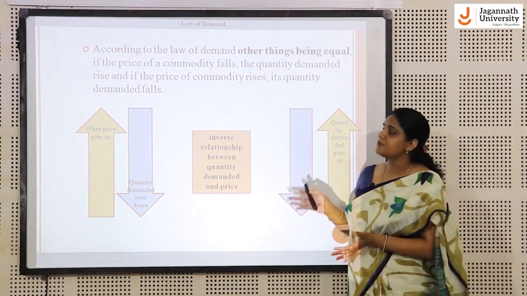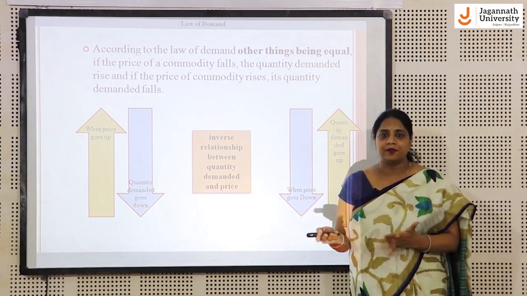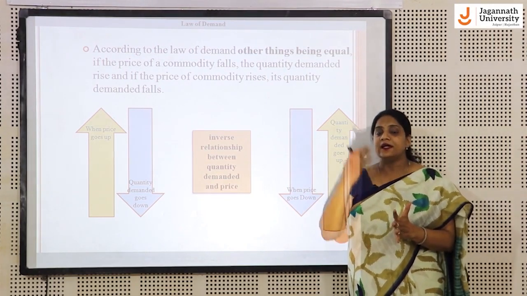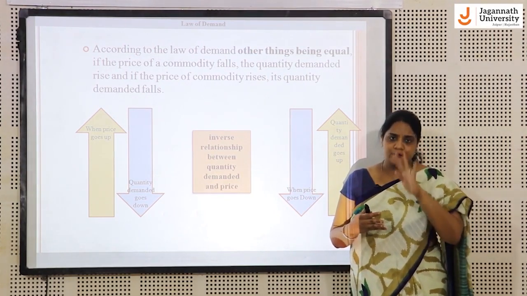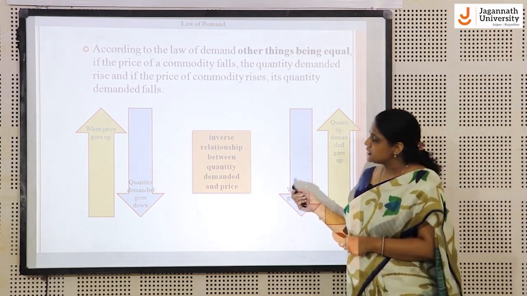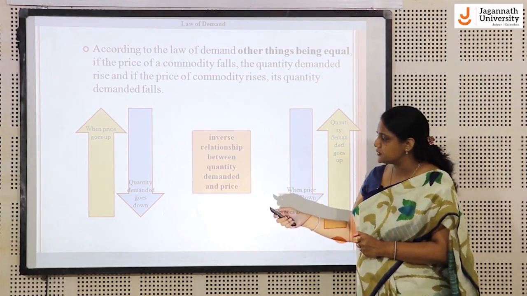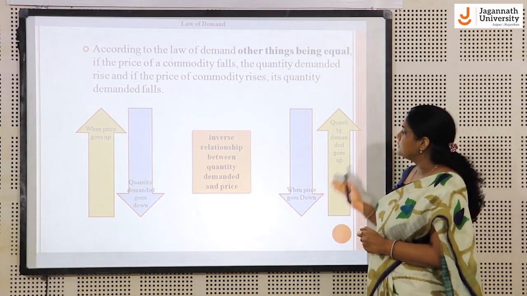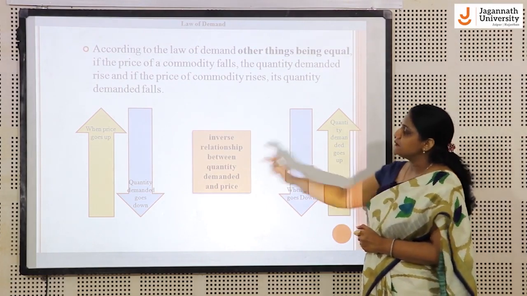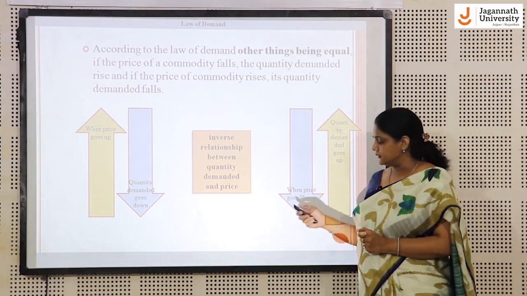So if we want to observe this law, only the price should be a changing variable, and all other variables determining the demand should be kept constant, equal, or the same at that time. The relationship says that if the price goes up, the quantity demanded goes down, and if the price goes down, the quantity demanded goes up. That means there is an inverse relationship between the price and the quantity demanded.